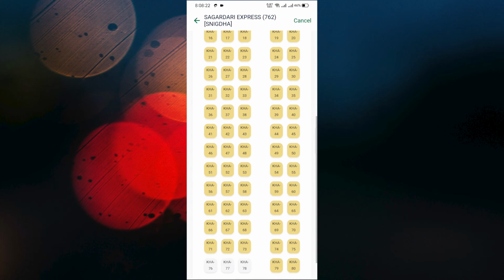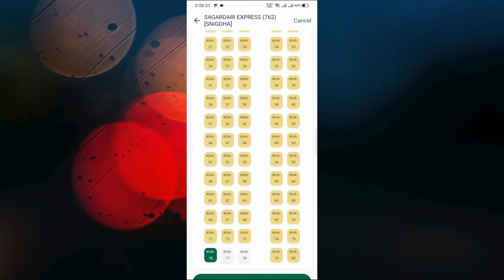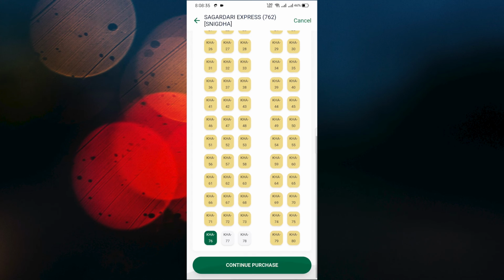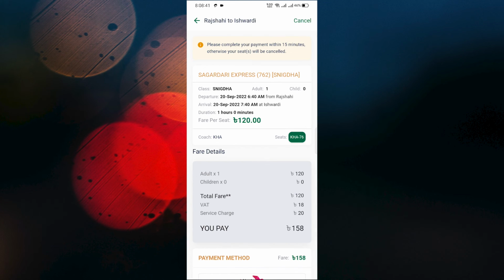Let's scroll down, 3 seats are available, so you can select this. You can select single or multiple, so I'm selecting single, and then just click Continue Purchase and Proceed.